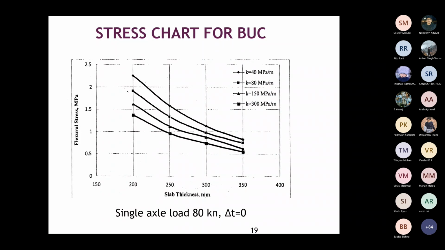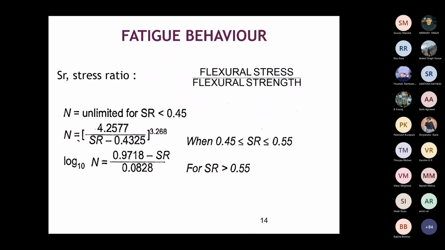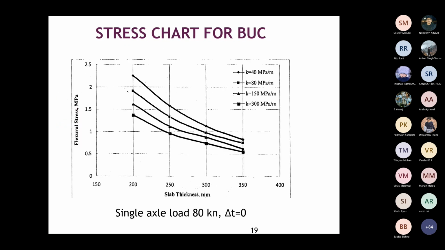And the x-axis is for various thickness. So depending on the thickness of the slab, the K value, the single axle load, and temperature variation, and keep in mind this is for bottom-up cracking, you can take the flexural stress value from this. You take the flexural stress from the design chart divided by the flexural strength, which will give you the stress ratio. From the stress ratio you can calculate the capital N value. So these charts are given, typical values.